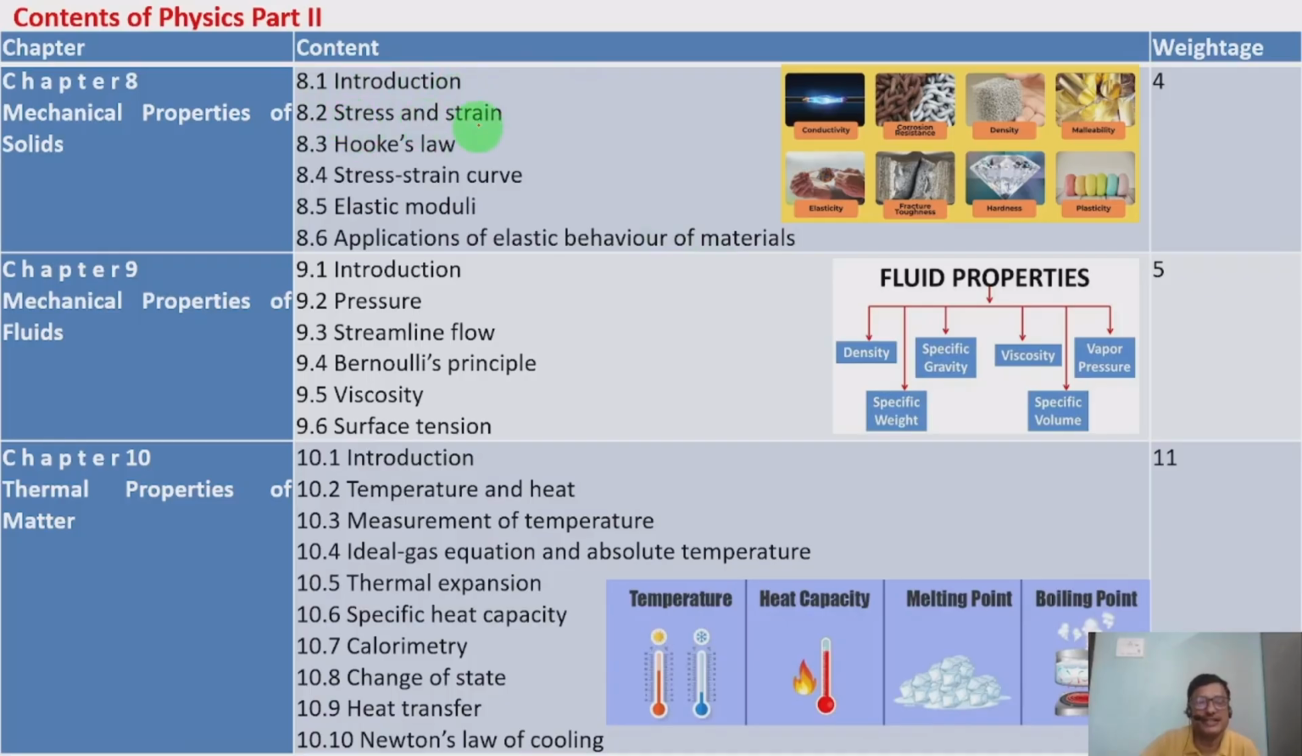8.2 Stress and strain. Stress is force per area, strain is change in length to the original length, and this is studied in Hooke's law. 8.3 Hooke's law. Stress is directly proportional to strain, that we are going to take here. 8.4 Stress-strain curve. The curve will be drawn, the variation of stress and strain.